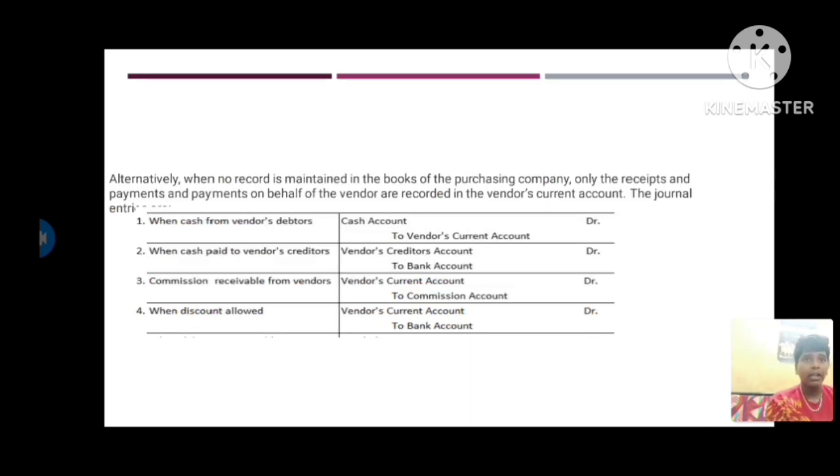Alternatively, when no record is maintained in the books of the purchasing company, and only receipts and payments are made on the vendor's behalf, the company records them in the vendor current account. Journal entries: on cash received from vendor debtors, Cash Account debit to Vendor Current Account. When cash is paid to vendor creditors, Vendor Current Account debit to Bank Account. Commission received from vendor: Vendor Current Account debit to Commission Account. When discount is allowed: Vendor Current Account debit to Bank Account.